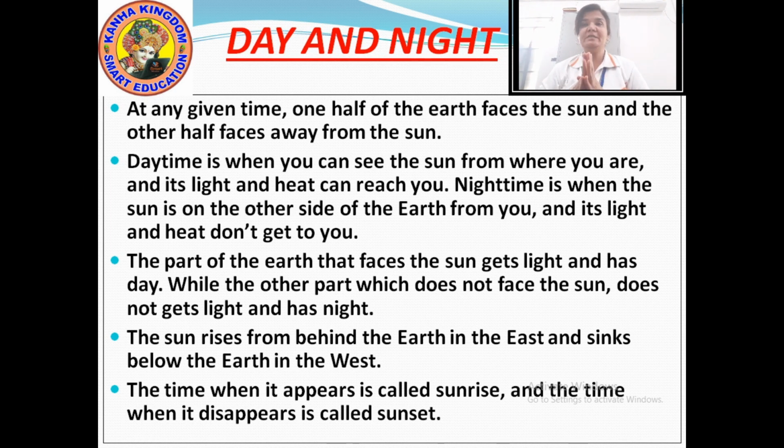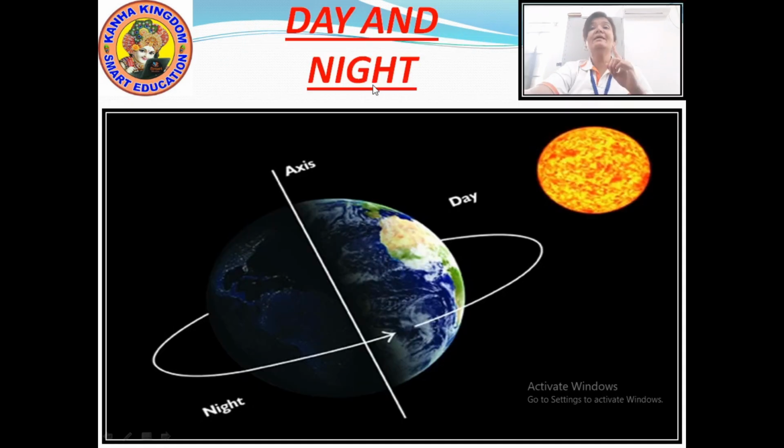Let me show you a picture by which you will more easily understand which part of the earth has day and which part of the earth has night at the same time, and why. Looking at the picture, you can easily understand that the part which is in front of the sun gets direct light falling on it.